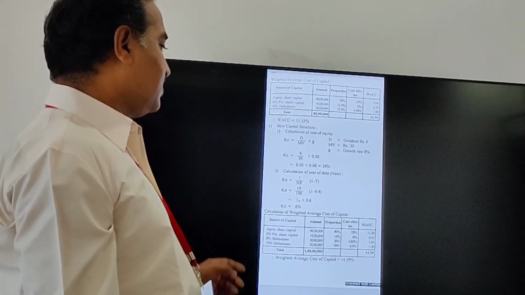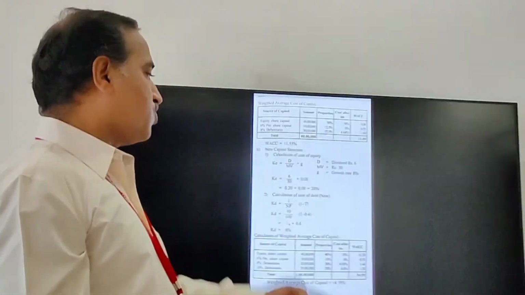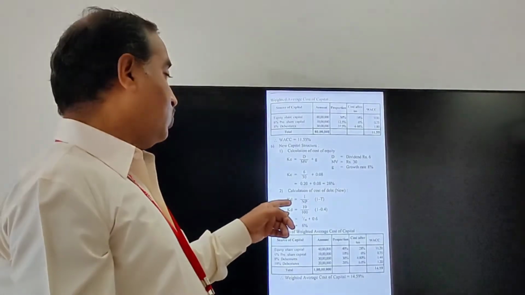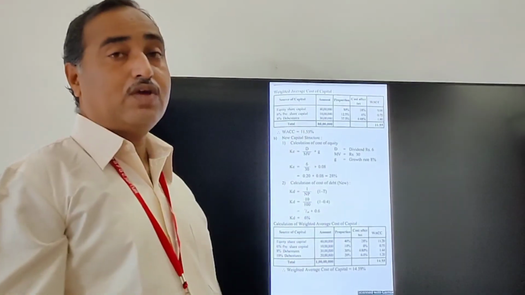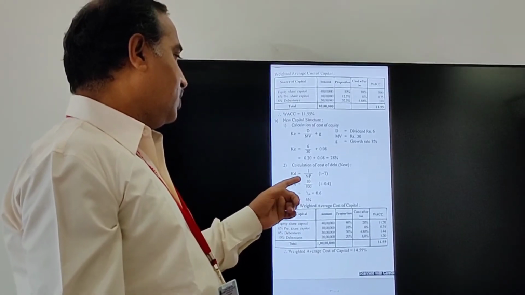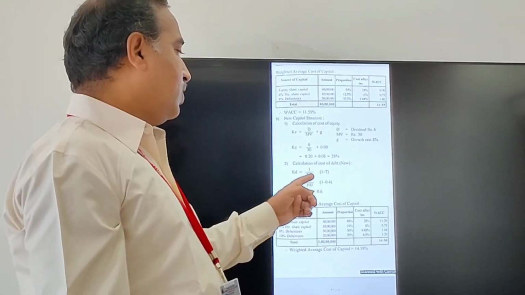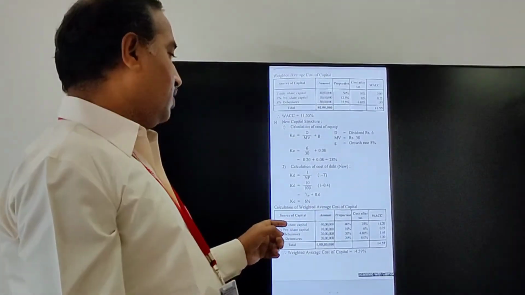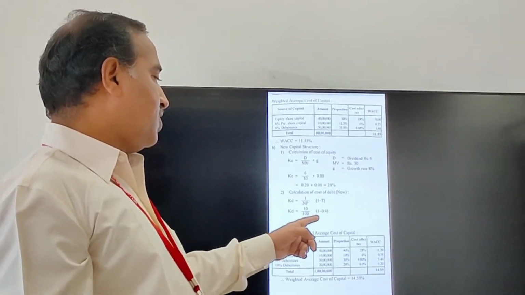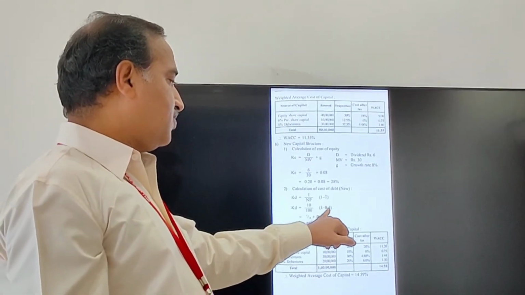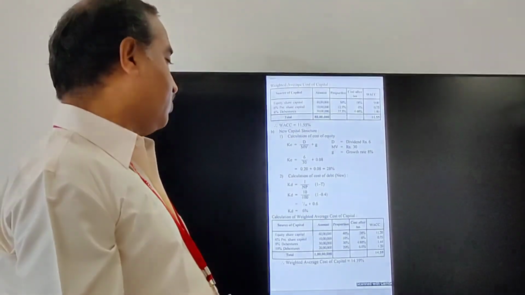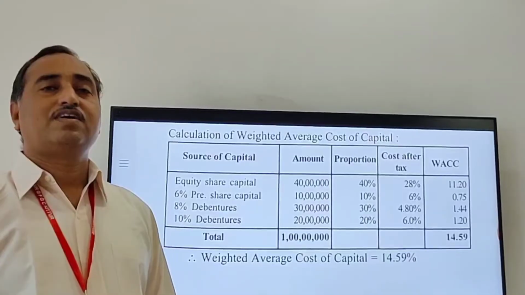Now next, number 2, the calculation of cost of debt, which is new. Here cost of debt equals I divided by NP into 1 minus T. As you know, cost of debt equals 10 divided by 100 into 1 minus 0.4. That is 1 minus 0.4, which works out to 0.6. That's why cost of debt equals 6%.